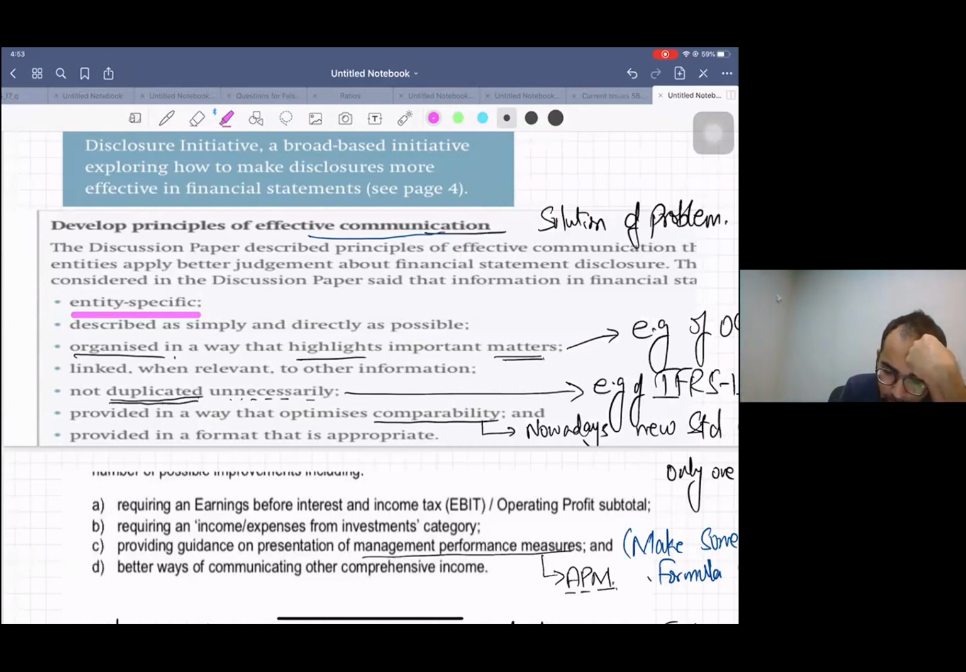Then it should be described as simply and directly as possible. They will guide accountants to do direct communication. No need to do detailed things. Just try to be effective. Then organize in a way that highlights important matters. Now I have written here the example of OCI.